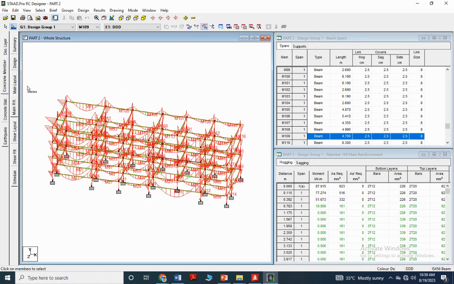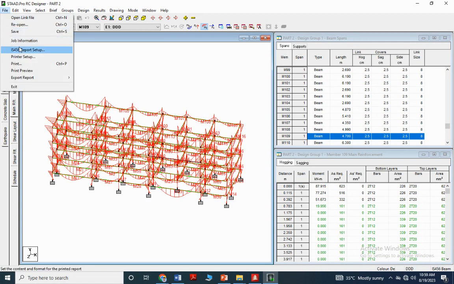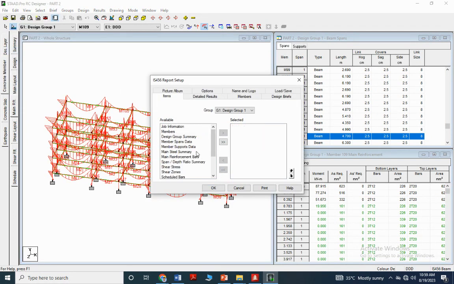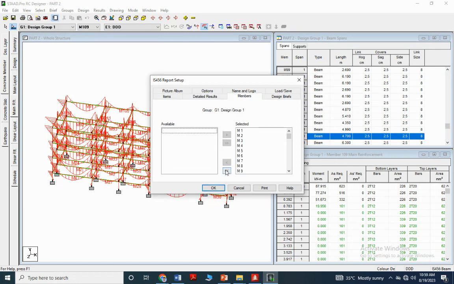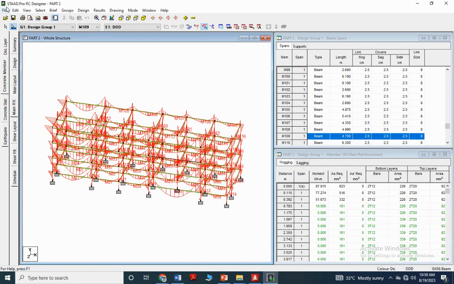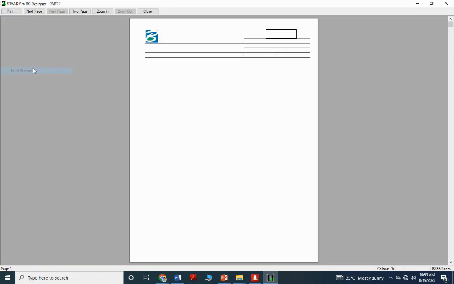Okay. Now go to file, report setup, then main steel summary, then reinforcement bars, span by depth ratio, detail member for all members. Okay. Now print preview.